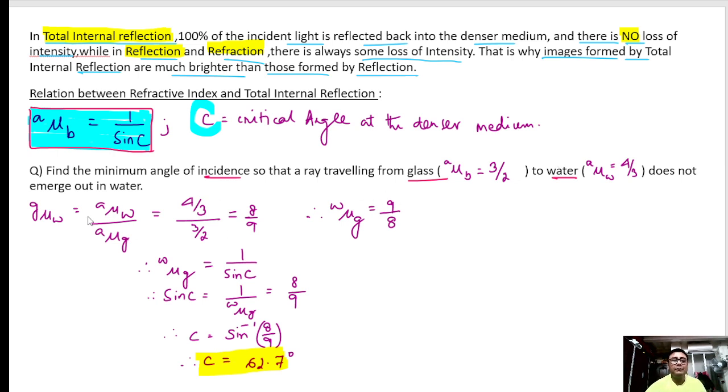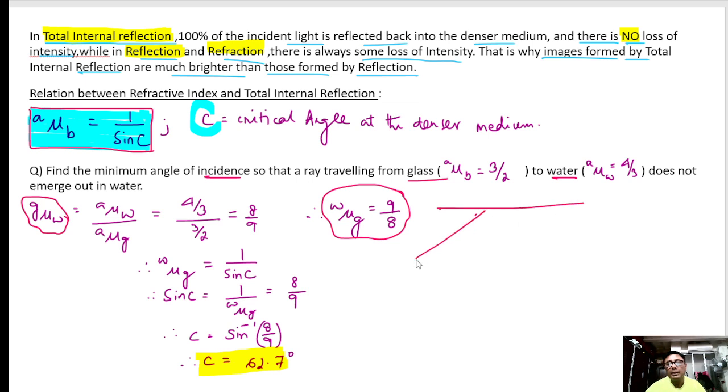That is why I want water with respect to glass, and that is why I told you that water should be up and glass refractive index should be down. So this is the refractive index of the water with respect to glass, but I need glass with respect to water. Please be very careful.